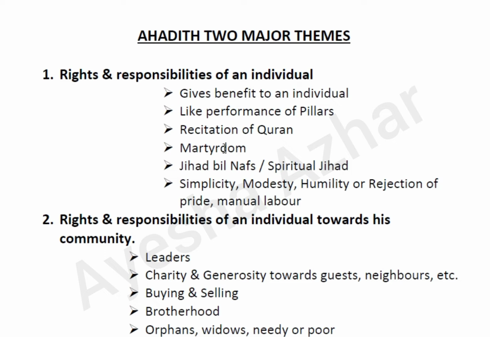You are abstaining from all unlawful activities. That means all these things will benefit you only. It has nothing to do with the community. The basic, foremost benefit will be given to this individual, right?